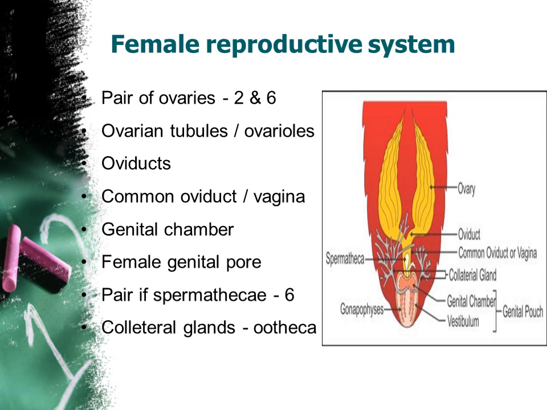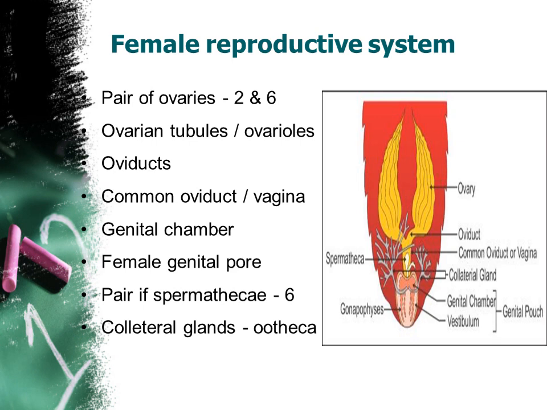This spermatheca is located in the segment number 6, right, in this abdominal region. So this spermatheca is located in abdominal segment number 6, and it is collecting the sperm cells from the male cockroach, right? So it is located in the segment number 6. Okay, then along with this, one gland is located, that is known as collateral glands.